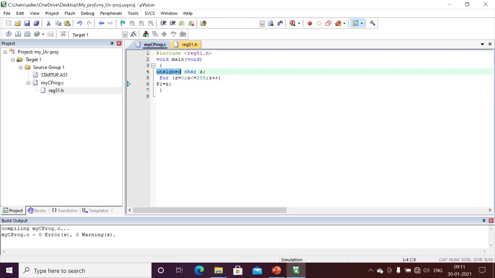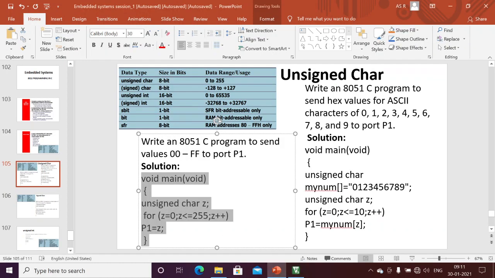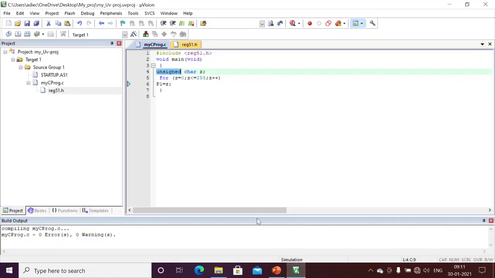What is my program? Write an embedded C program to send values 00 to FF to port 1. Here I am writing the decimal values, which will be converted to hex. Those hex values will be written to port 1. Now we will debug step by step.